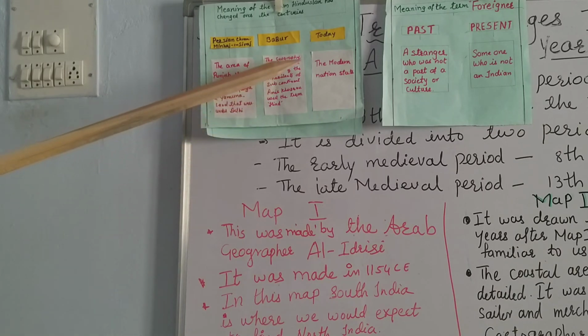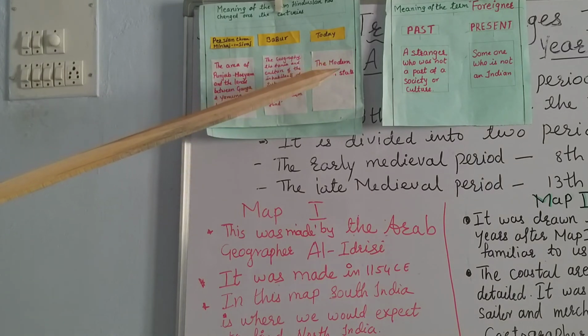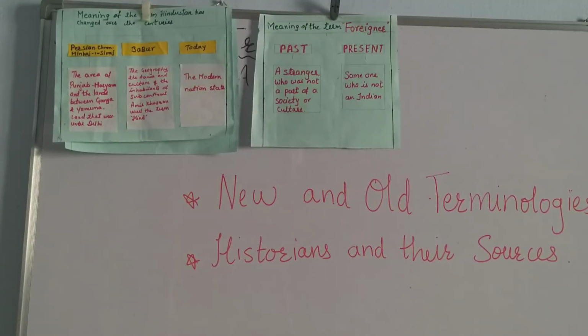But today what we say, today we say modern nation state, because even more change we see here in the meaning of the term foreigner. In the past, the foreigner meant a stranger who was not a part of a society or a culture.